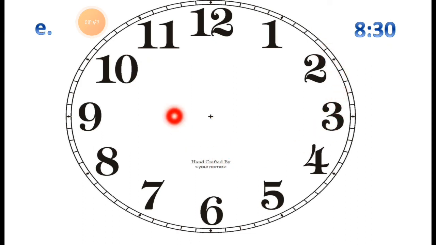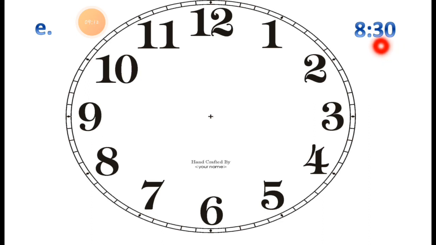Now the next clock I have for you is clock number E. Now the time is given, which is 8:30. What is the time given? The time is 8:30. This time is given to us.